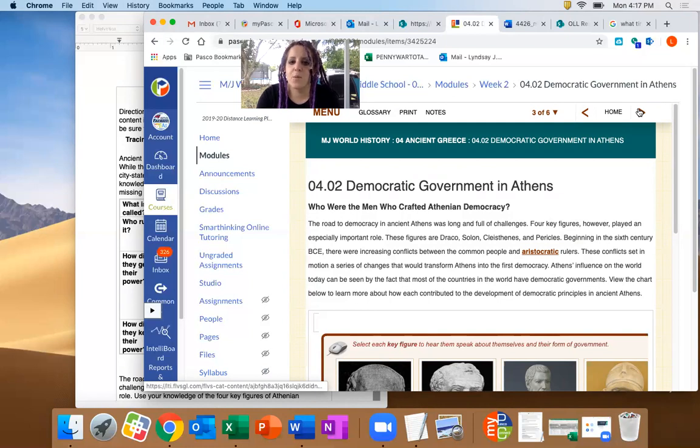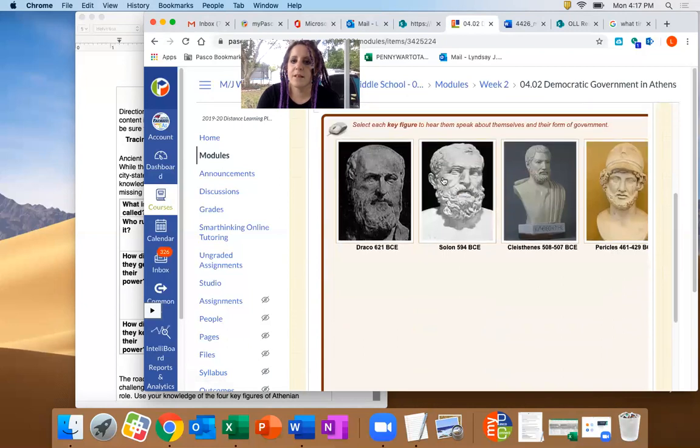Athens' influence in the world today can be seen by the fact that most of the countries in the world have democratic governments. View the chart below to learn more about how each contributed to the development of democratic principles in ancient Athens. So if you see here.